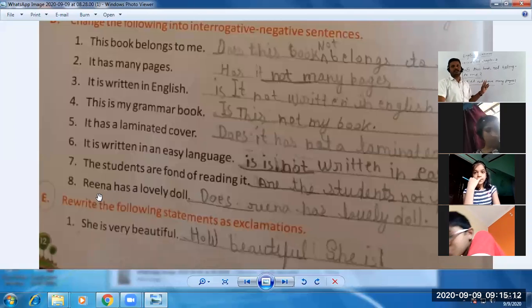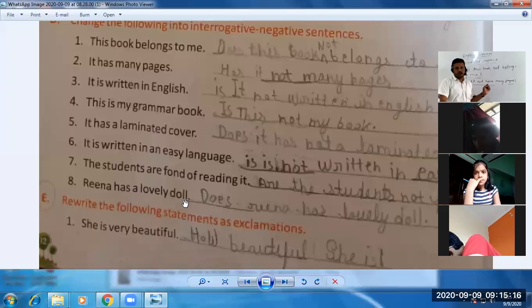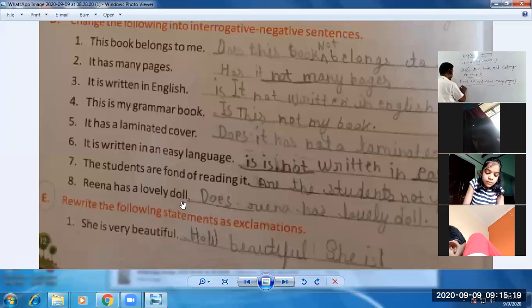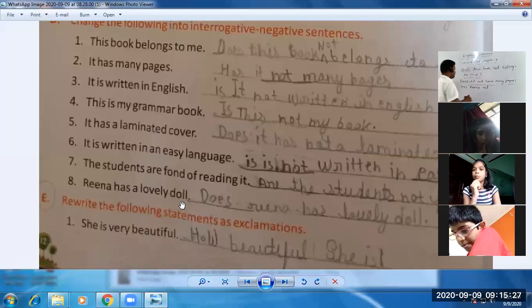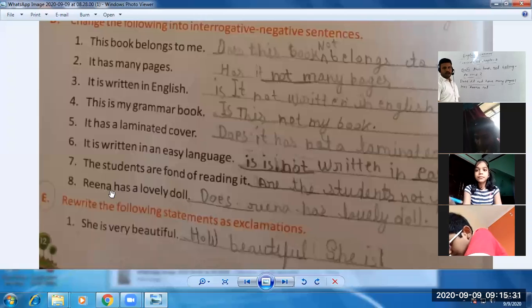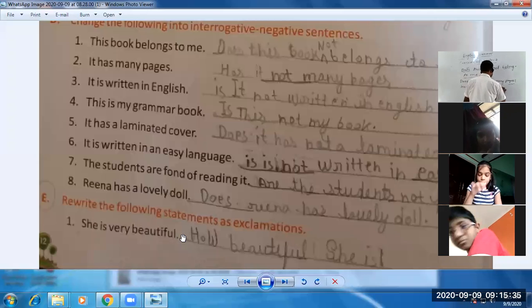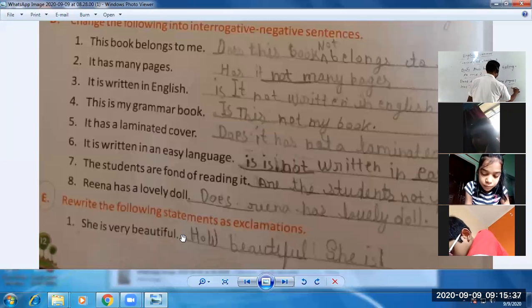Let me just discuss sentence number 8. Reena has a lovely doll. So, has Reena not a lovely doll?